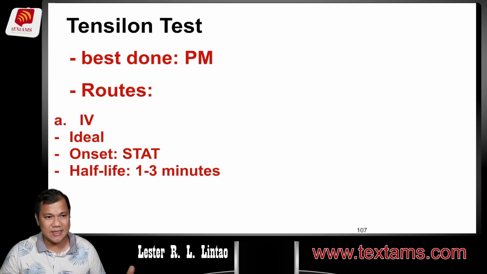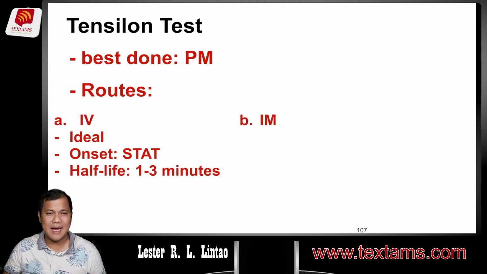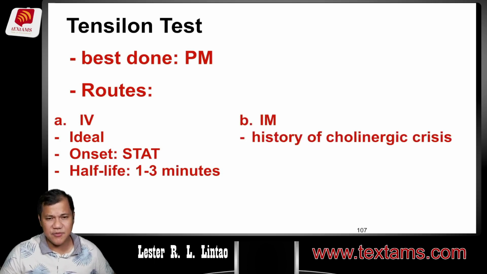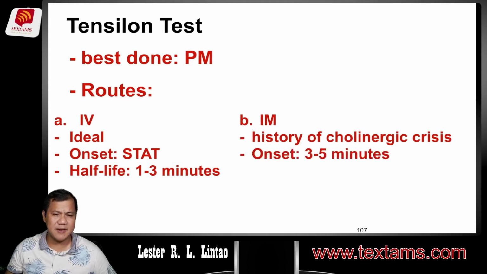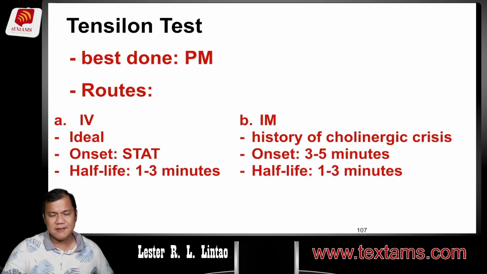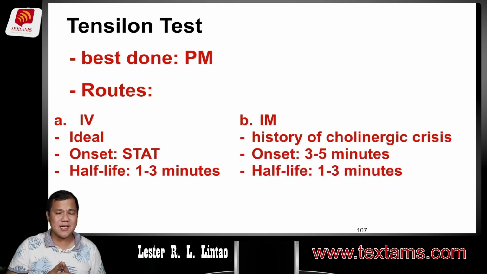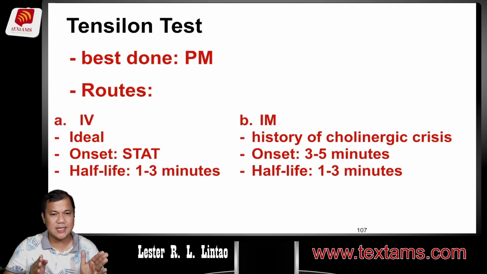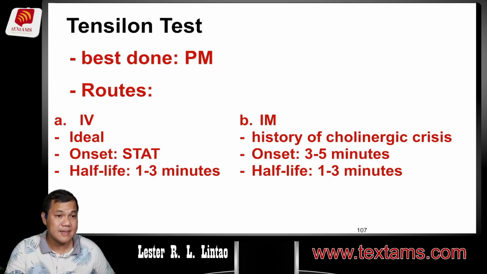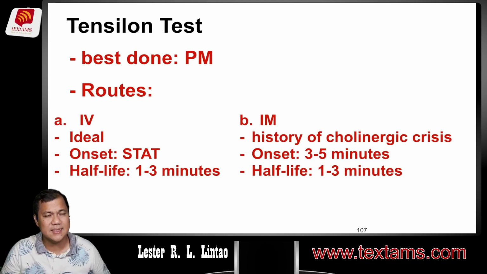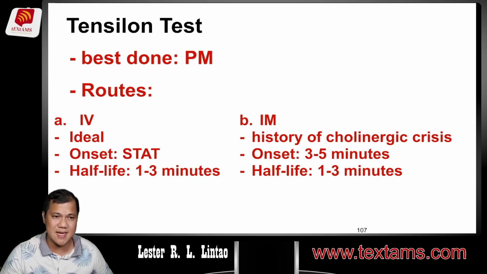We're talking about tensilon. Now, letter B here, okay, will be IM kapag may history siya previously of cholinergic crisis. Now, ang kanyang onset actually is 3 to 5 minutes. Medyo mas matagal, pero still half-life niya 1 to 3 minutes. So, despite the fact na pwede siya mag-increase ng strength, pwede ba siyang gawing treatment? The answer is no. Why? Because it is a very short half-life. Hindi naman pwede na every 1 to 3 minutes magbibigay ng tensilon para lumakas lang yung patient. May ibang alternative naman. This is only purely for test or diagnostic and not as a treatment.